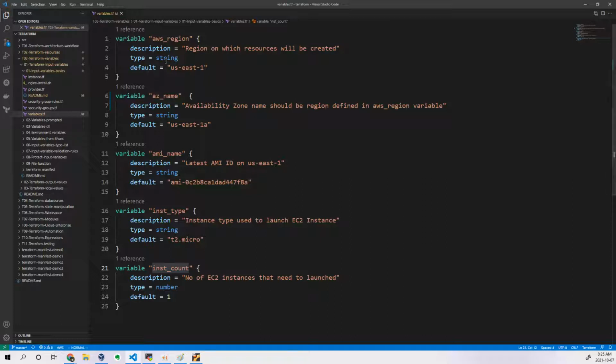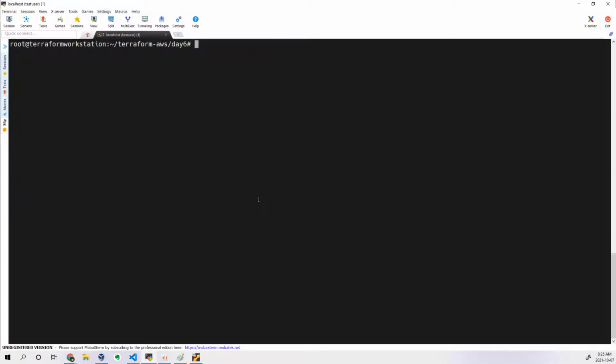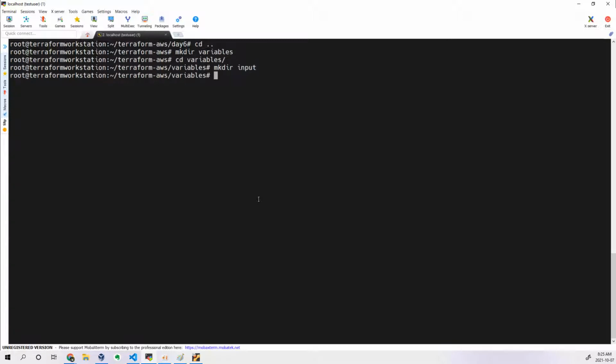Okay, now let's try to implement this. So I will go to my console. Yeah, so I will be creating another folder, let's say variables. Okay, I've written this variables. I'm not adding the state operations at all. Then inside this I'll be writing input, so that I can understand this is related to inputs.